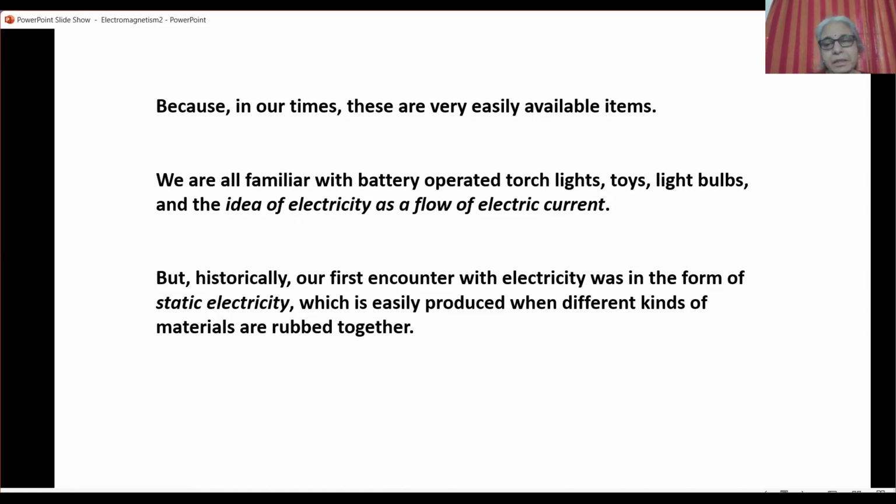So we can all buy an electric cell and connect it with wires and bulbs, and we can see the flow of current. So we are familiar with the idea of electricity as a flow of current, which comes to us through the electric supply system. So we know electricity mostly as an electric current, but